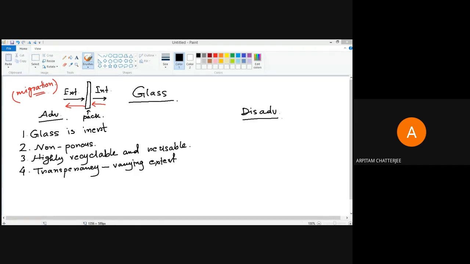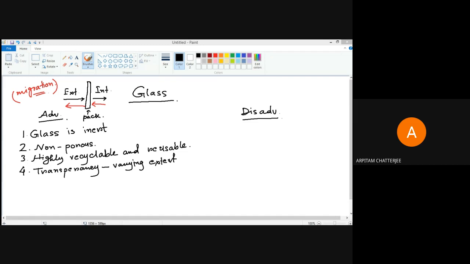Okay. The one major reason to make it a bit opaque is to protect it from sunlight, because there are many chemicals which can have an adverse effect when subjected to sunlight. Okay, to protect it from different sources that come from the sunlight. For example, you know that sunlight is composed of different rays which may cause problems to different materials.